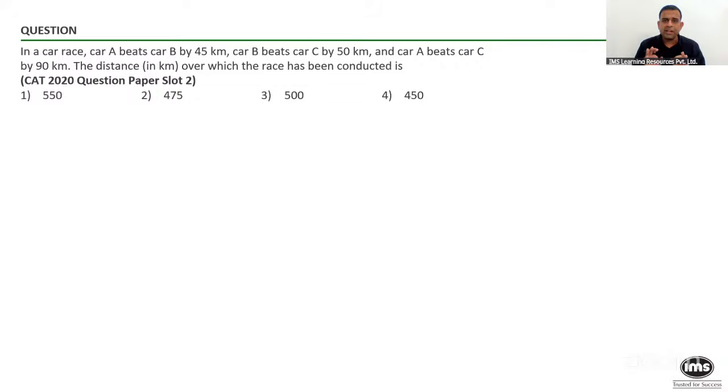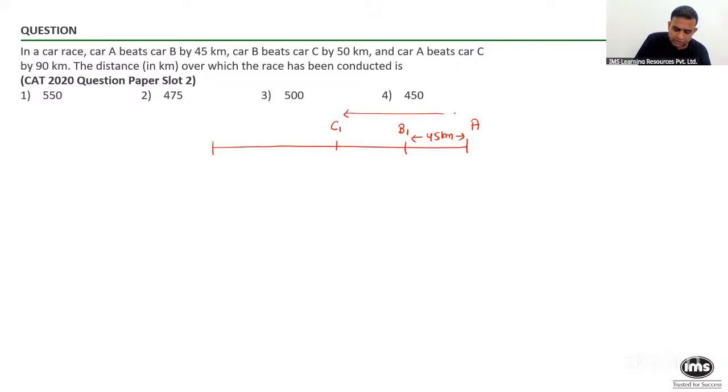Again, if you want to represent it in the form of a number line, you can do it like this. I am drawing the scenario when A completes the race. At that point of time, B1 was 45 kilometers behind the finishing line. B1 represents the position when A completed the race. And at that time, C was 90 kilometers behind the finishing line. I hope people are clear with this diagram, based on A beats B by 45 and car A beats car C by 90 kilometers.